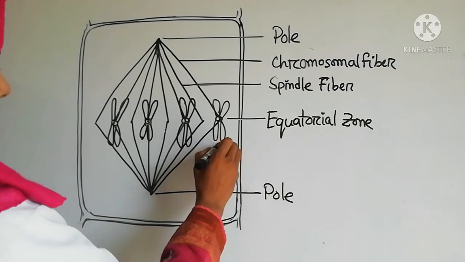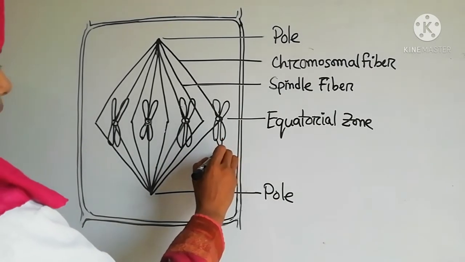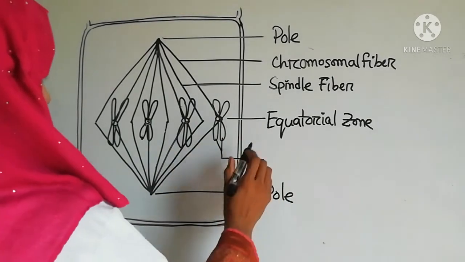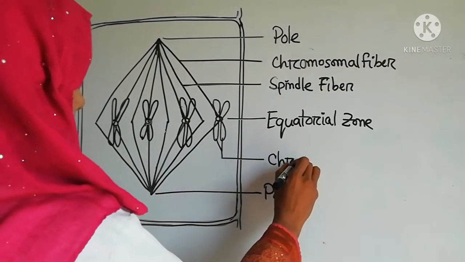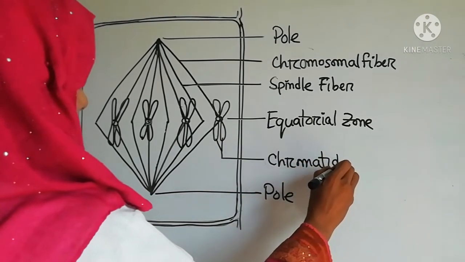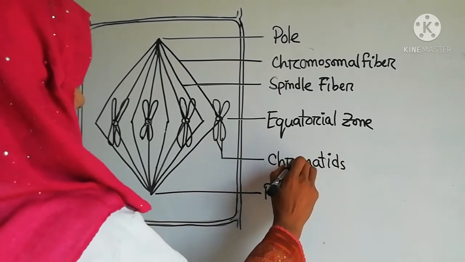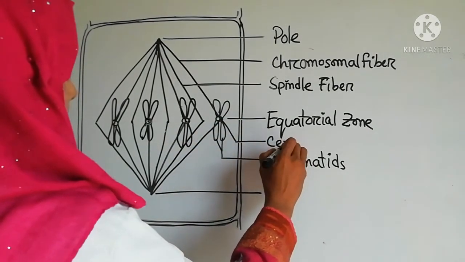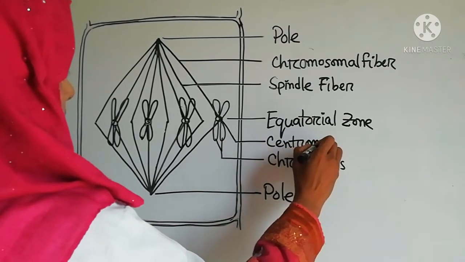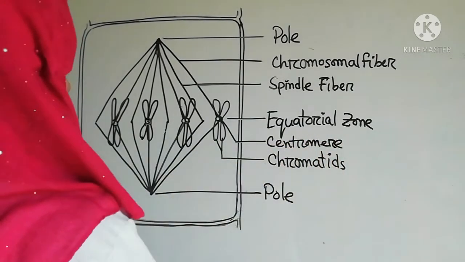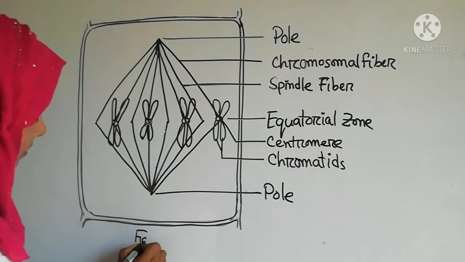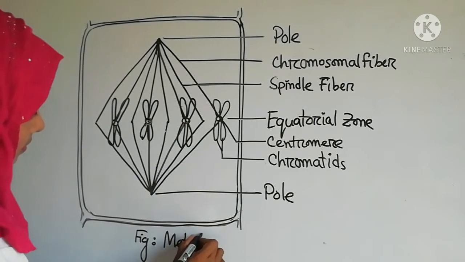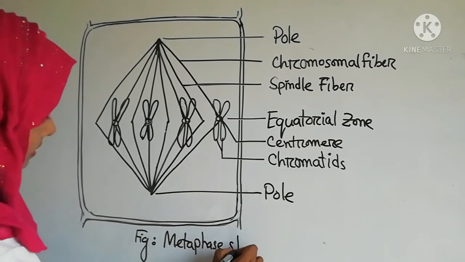And those are the chromatids of the chromosome. This is the centromere. And this figure's name is metaphase stage.